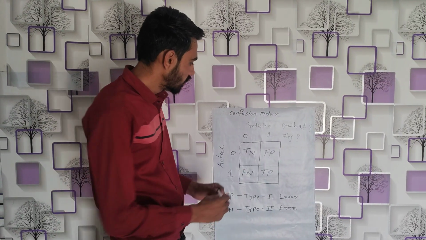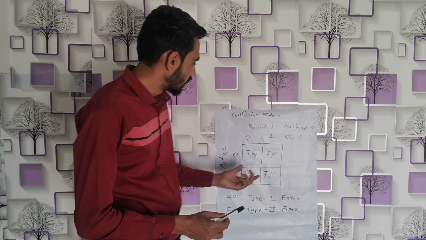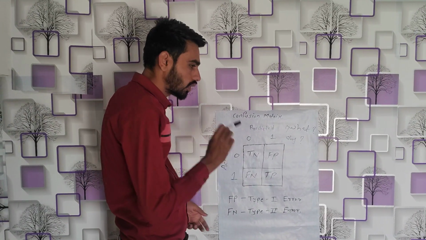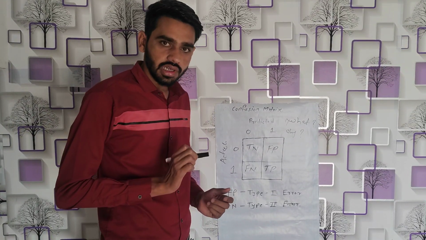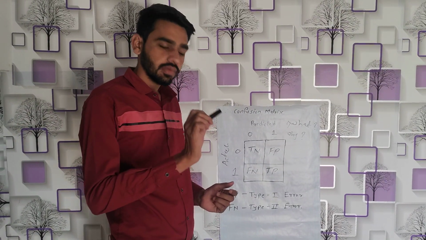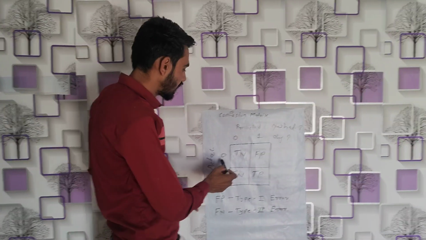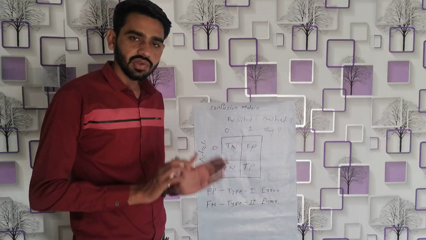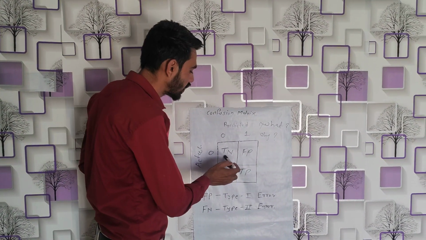So what is true negative and what is true positive? These are very simple terms. True negative stands for the negative class predicted by the model, and the class is actually also negative. That's what we call true negative.